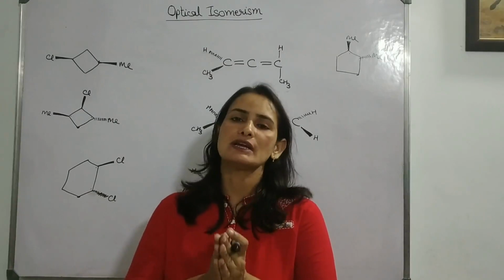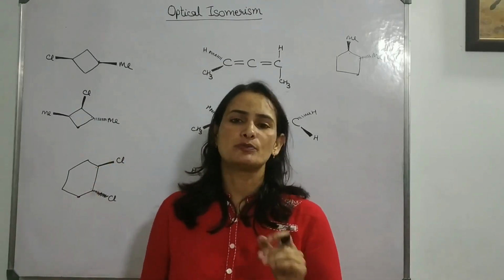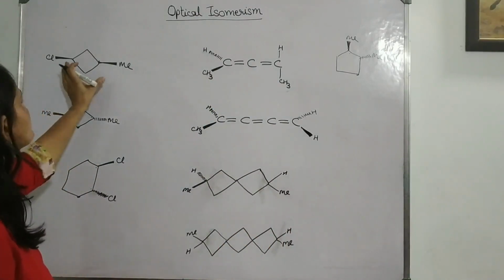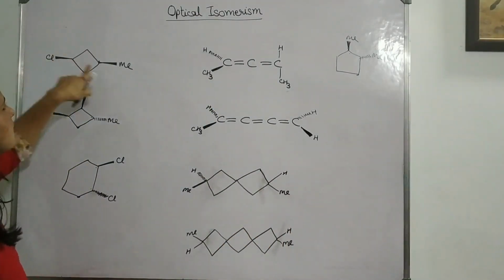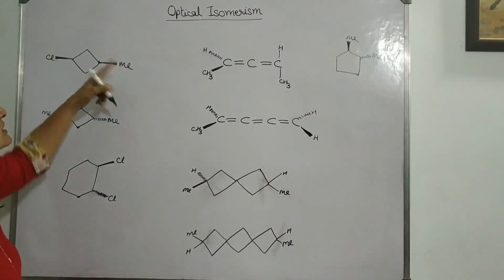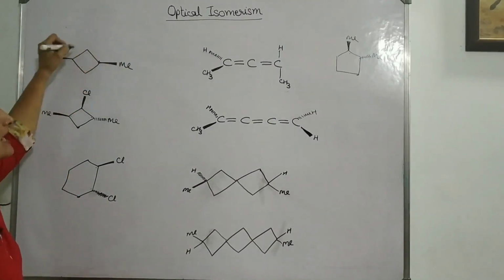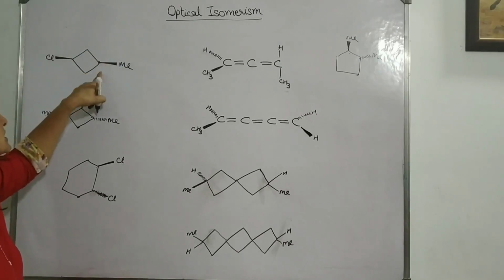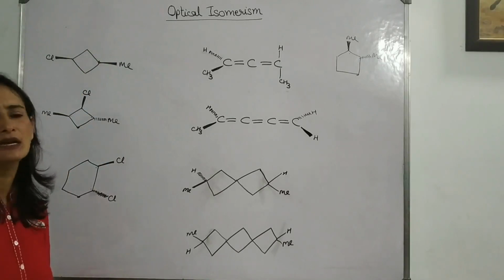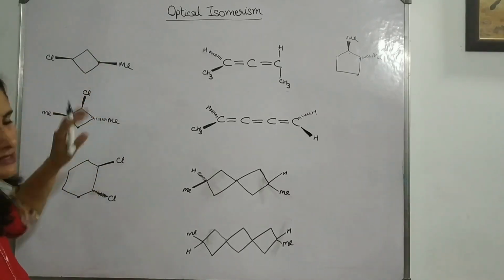These two things are essentially enough to check whether a compound is optically active or not. In this compound, there is one Cl and one methyl. Is there any chiral center? No, because the molecule is symmetrical. With respect to the methyl, Cl has an equal position on both sides. So definitely there is no chiral center.